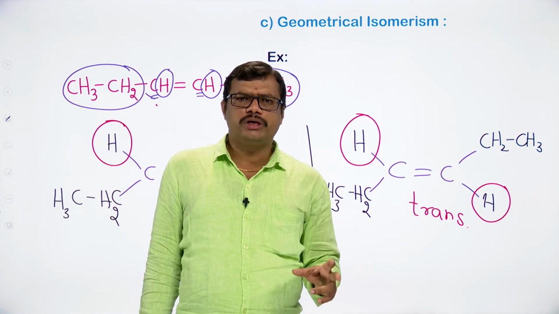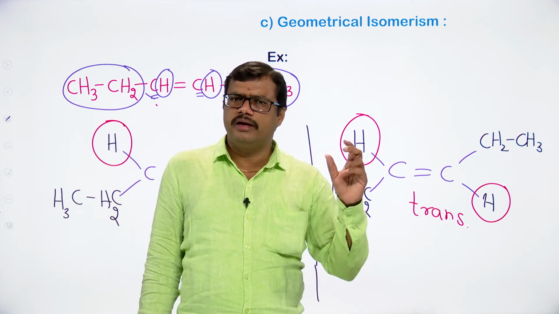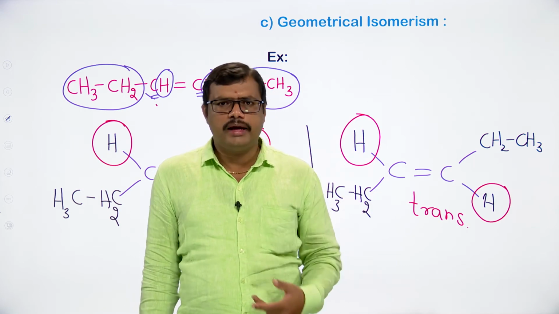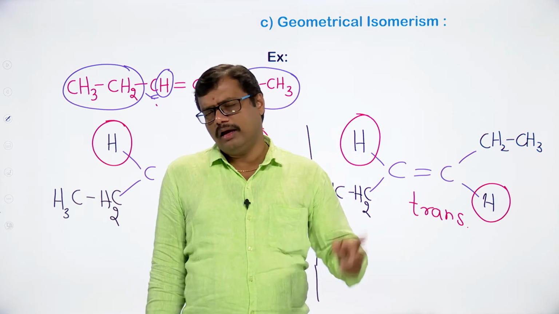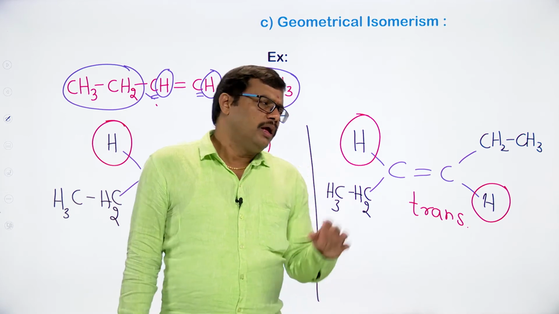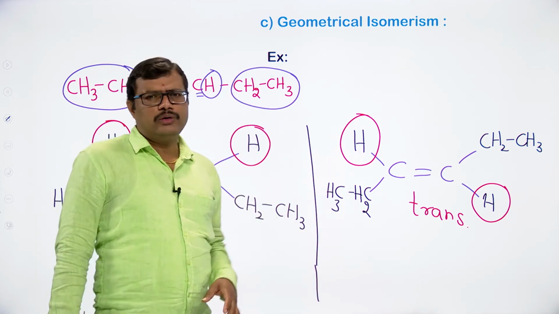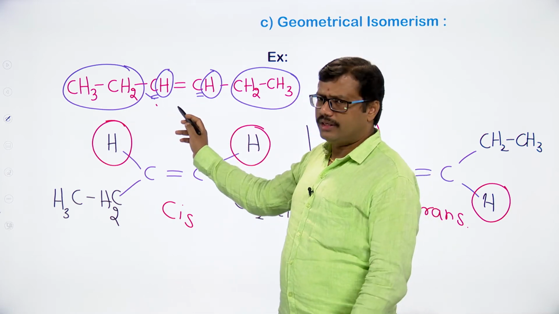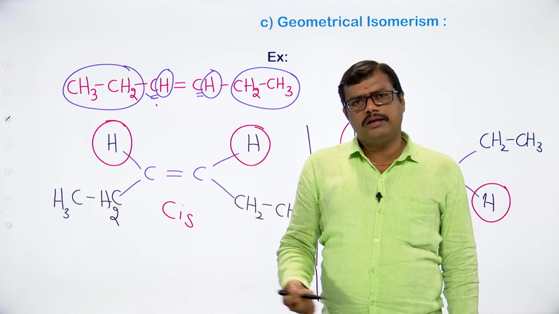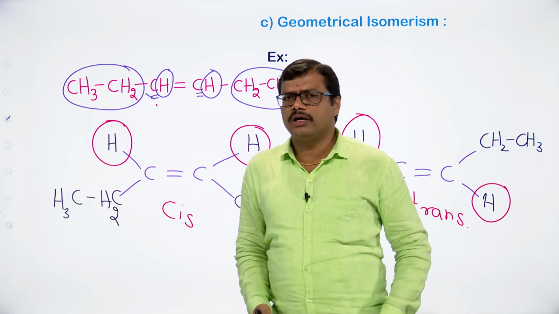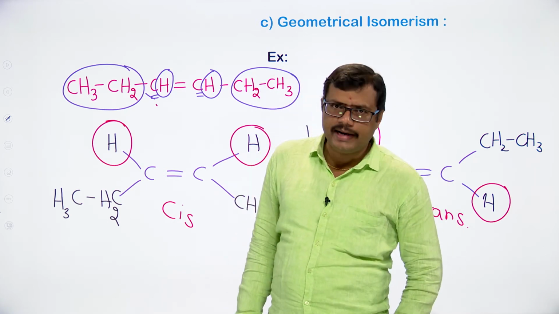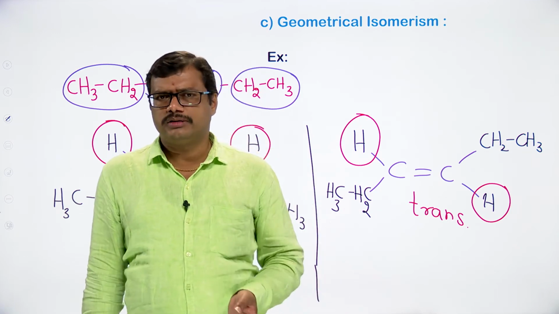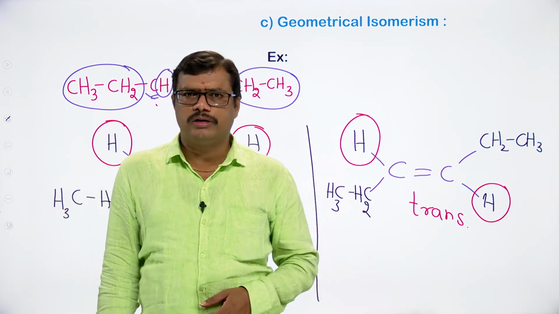If the same groups, the same atoms, are present on the doubly bonded carbon atom, in that case we cannot expect any geometrical isomerism. Students, please also try to write the positional isomers of hexene. I have written 3-hexene as an example. Write the other 2 positional isomers of hexene and identify whether they are going to exhibit geometrical isomerism.